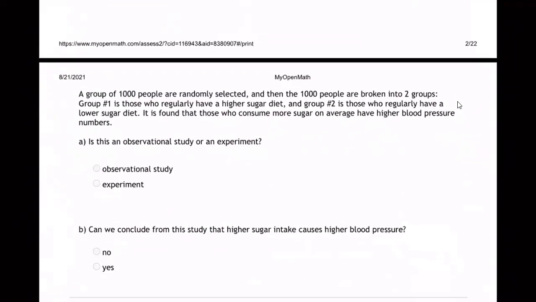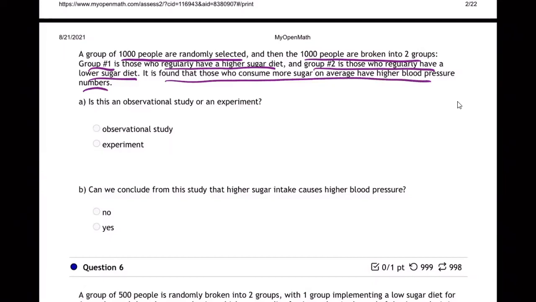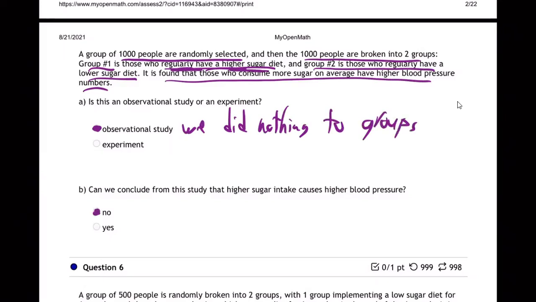Now, in the next one, a group of 1,000 people are randomly selected and broken into two groups. Group 1, those who regularly have a higher sugar diet. Group 2 are those who regularly have a lower sugar diet. It's found that those who consume more sugar on average have higher blood pressure. Observational. Again, we did not do anything to them. They regularly have a higher sugar diet on their own. We did nothing to the groups. We just observed what they're already doing. So no, we cannot conclude causation.